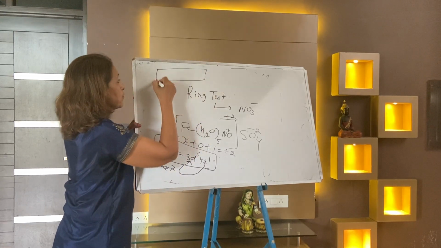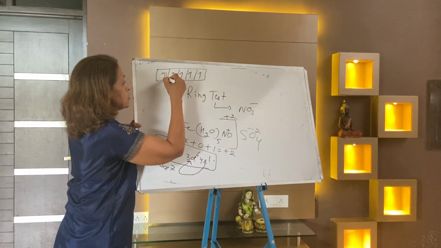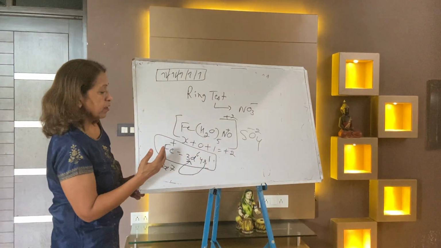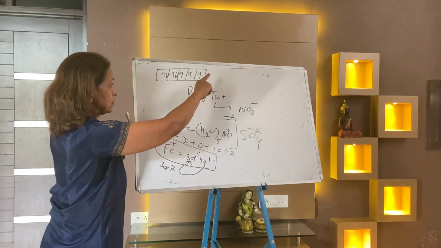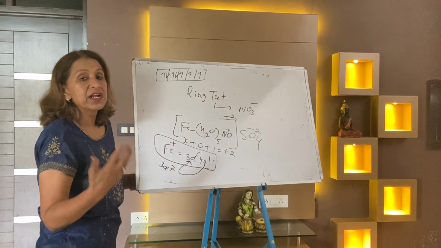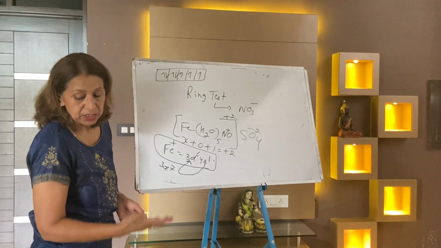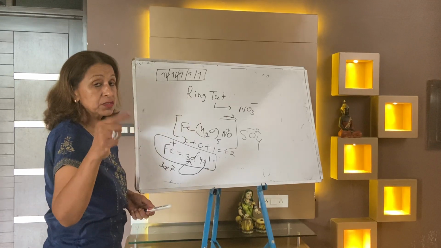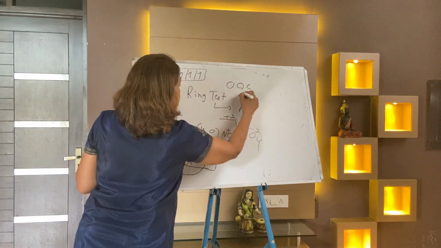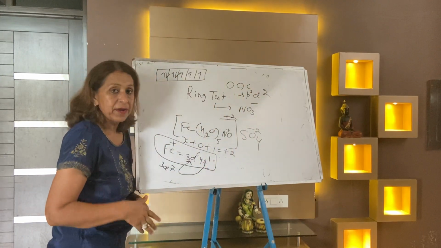3d7 has seven electrons. In this case there is no need to pair up these electrons, because the ligand is weak; the ligand is water. So you are left with just sp3d2 hybridization. Because the coordination number is 6, we will use the outer orbital, so the hybridization is sp3d2.